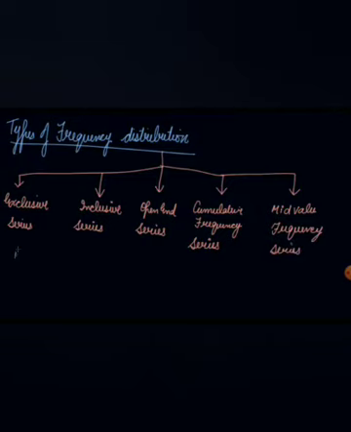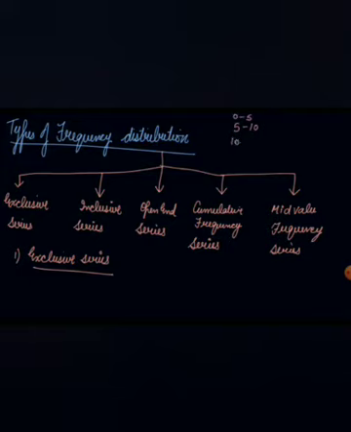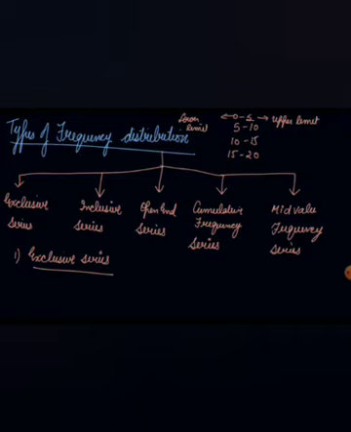Now we will understand the first series, that is your exclusive series. See, we know that frequency distribution means the classes that we have: 0 to 5, 5 to 10, 10 to 15, 15 to 20. These are the classes. This is your lower limit. This is known as your upper limit. So your exclusive series are the series in which every class interval excludes items corresponding to its upper limit.